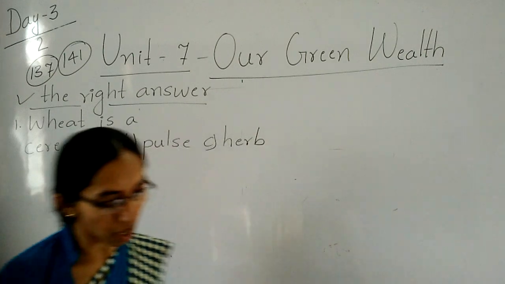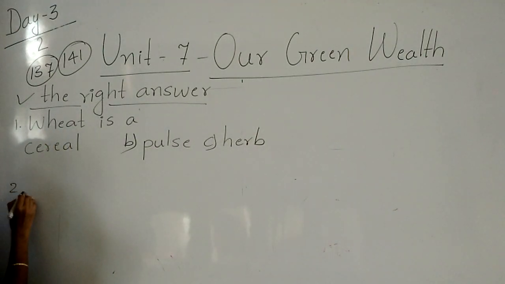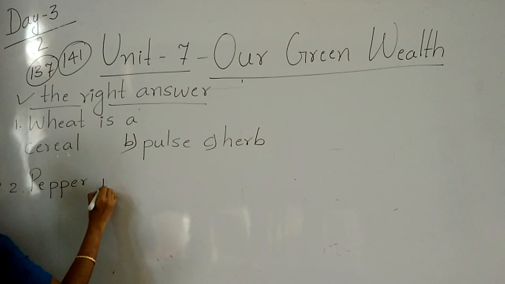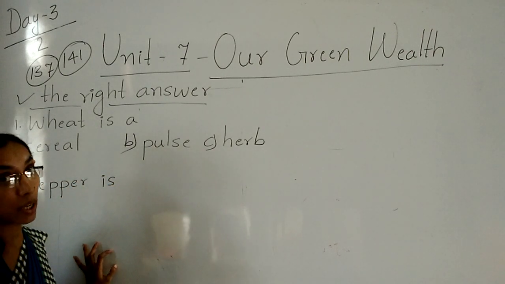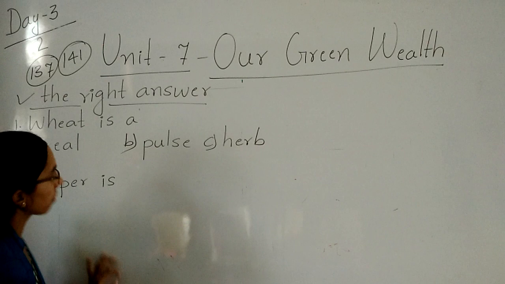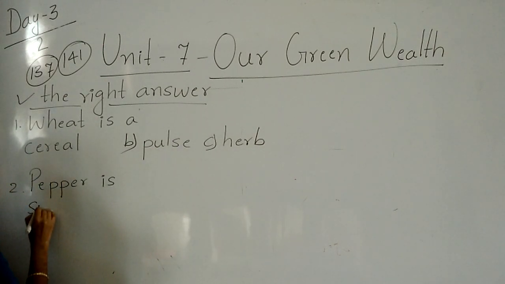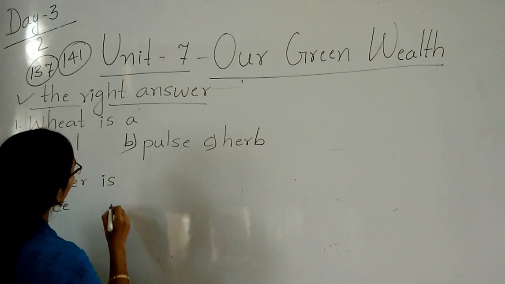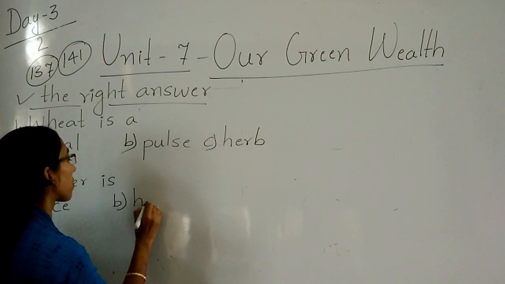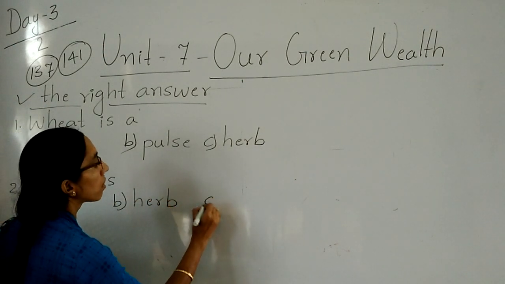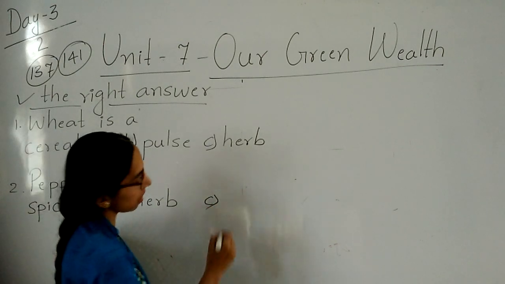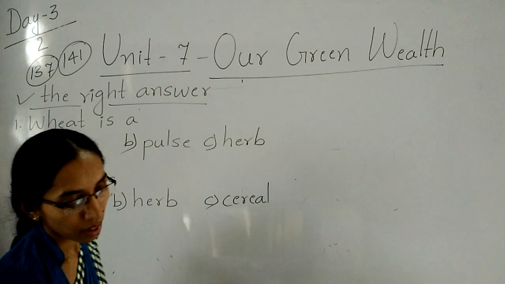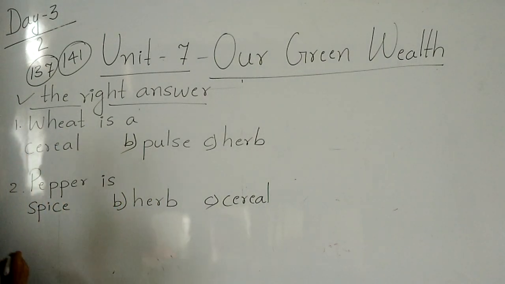That is called the pepper. Pepper is what? It is spice. It is masala, no? Yes. Right. First option, spice. Then B, corn. Then C, cereal.